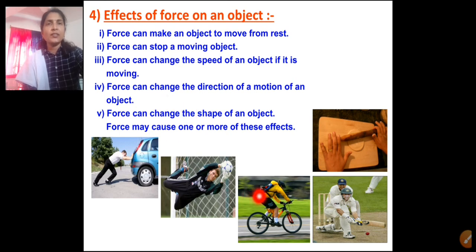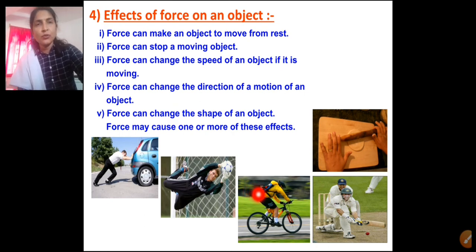Now here you can see this boy riding a bicycle. While riding the bicycle, the boy may change the direction of the cycle also. The force can change the speed of an object if it is moving. So here the direction also gets changed and the speed also gets changed.